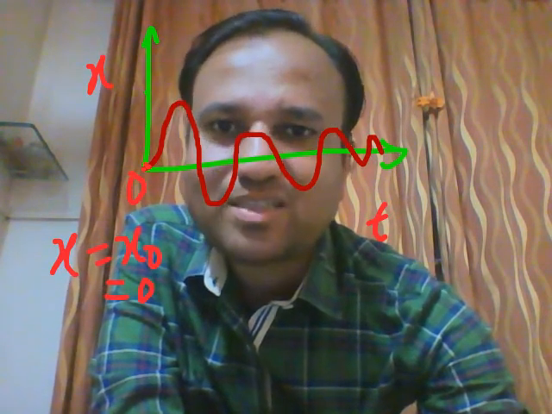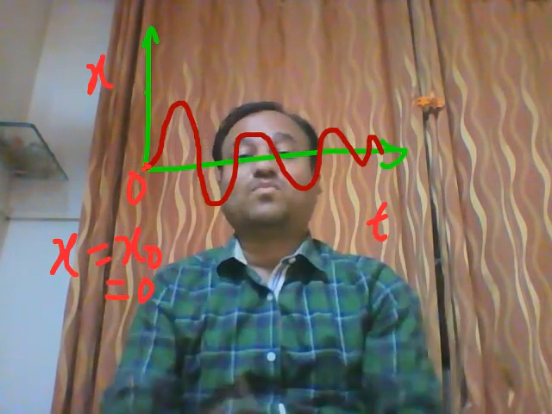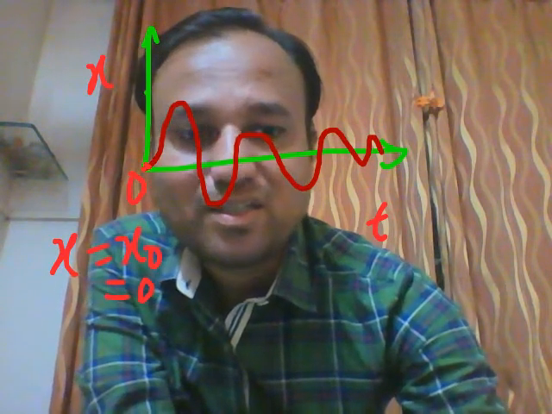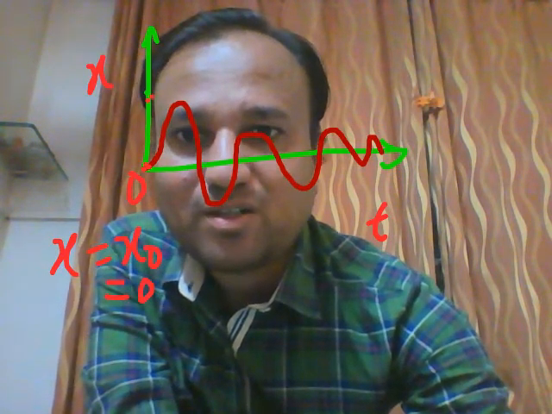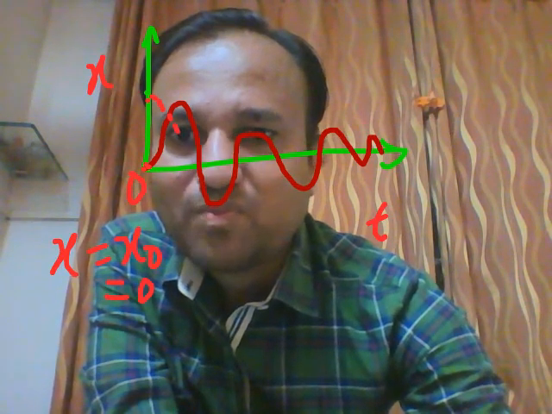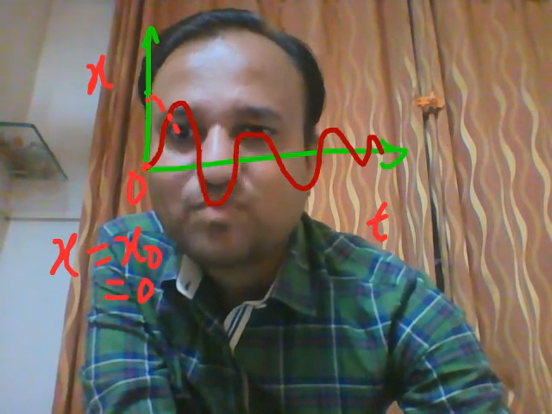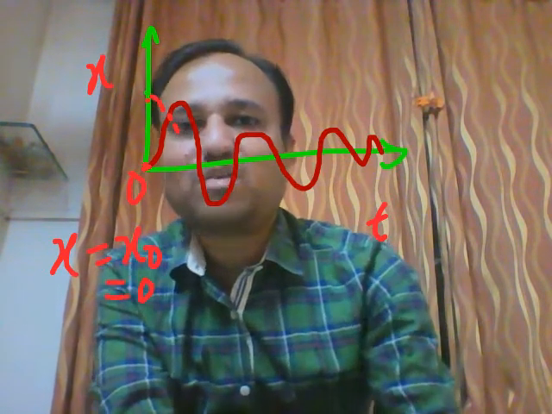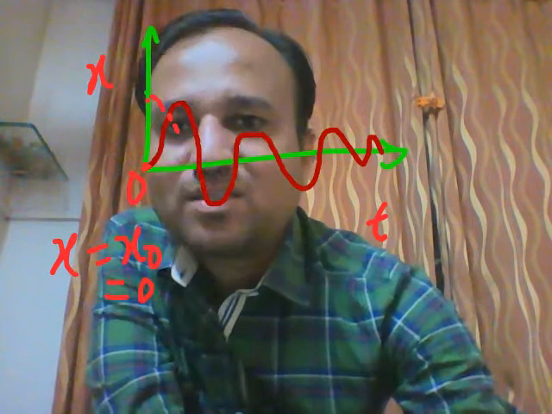So this case may be present in the problem. Instead of this case, with a dotted line I am drawing, the initial displacement of a body may be 0.